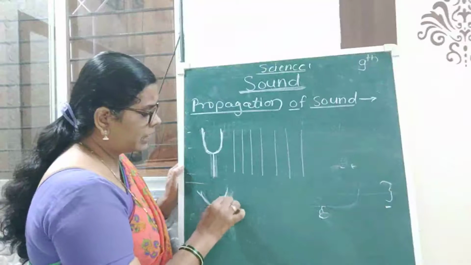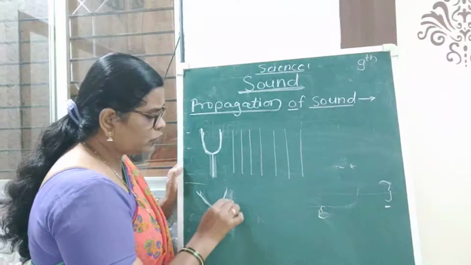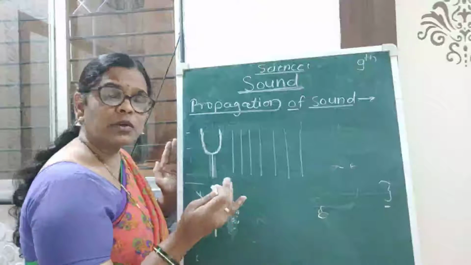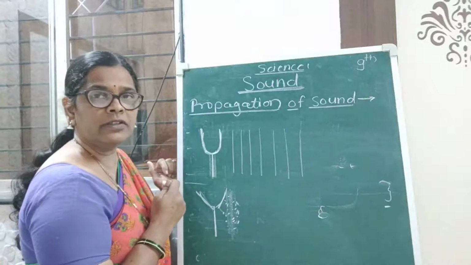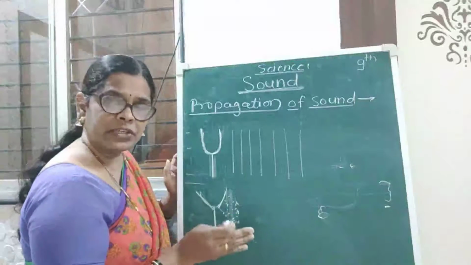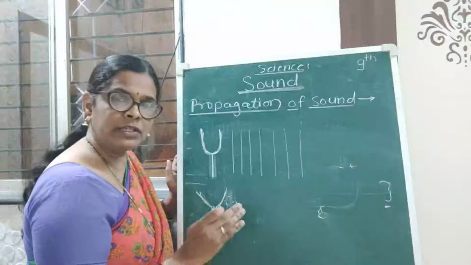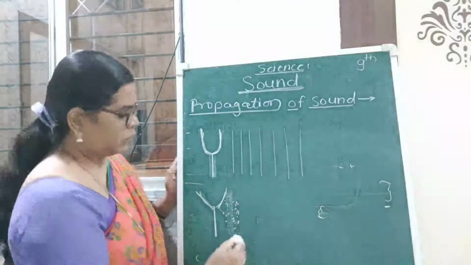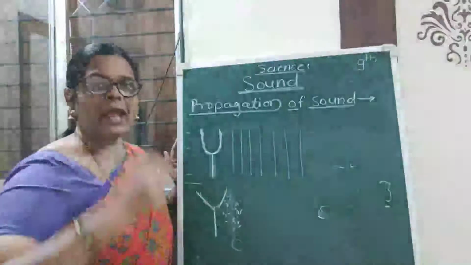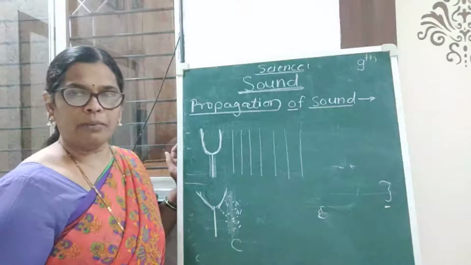Therefore, the particles get close to each other in this region, and so the density or pressure of this region increases. That area is called compression.